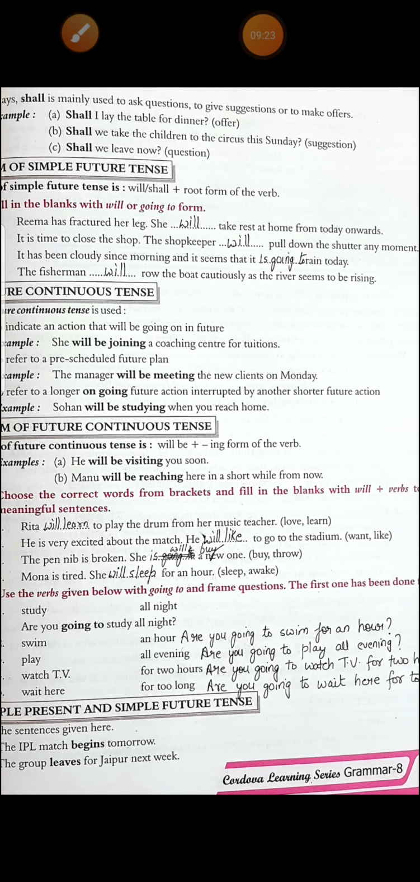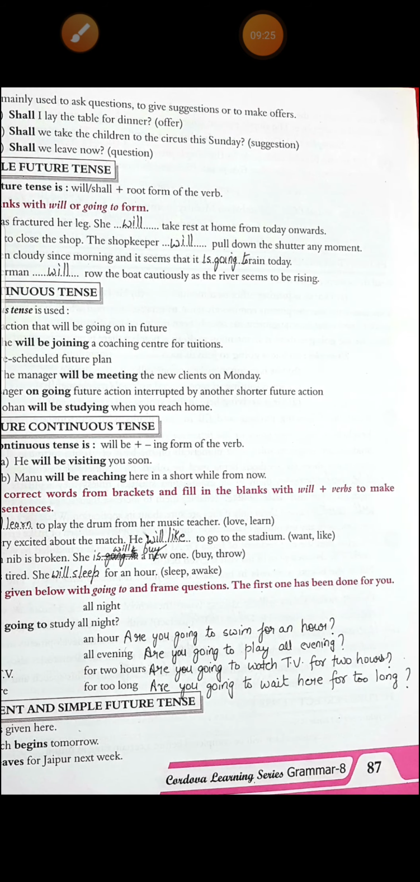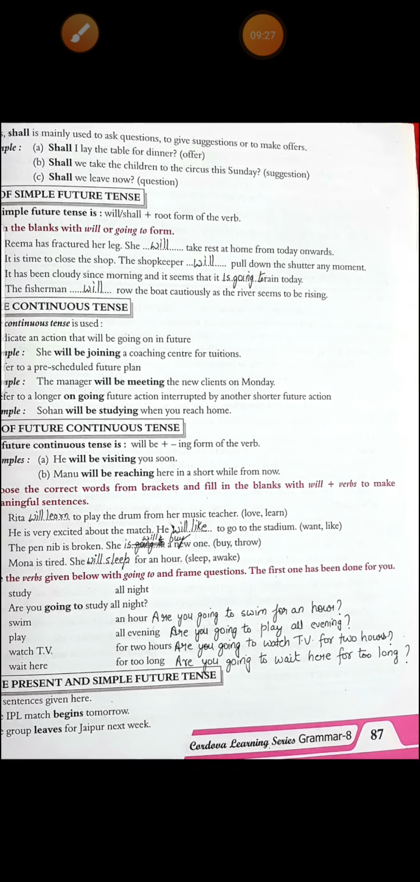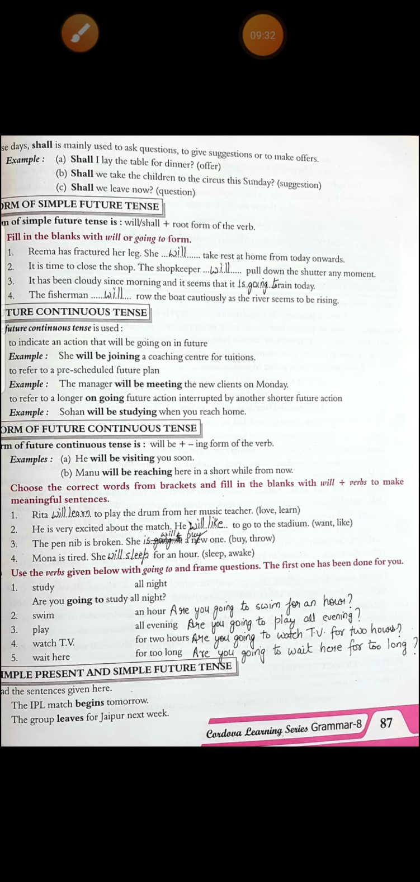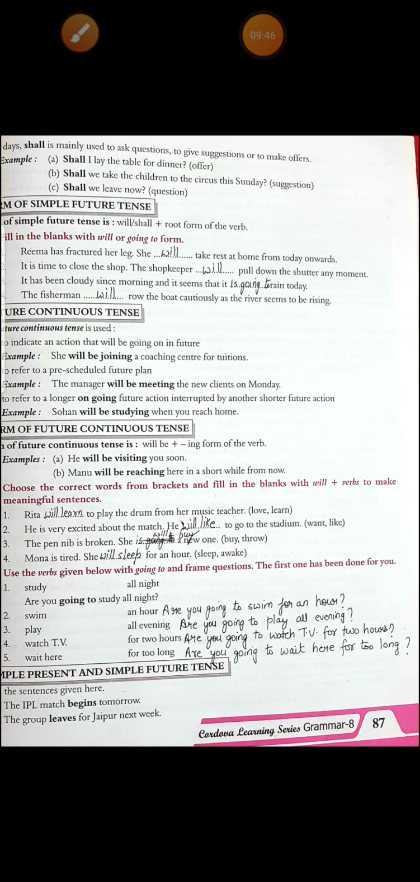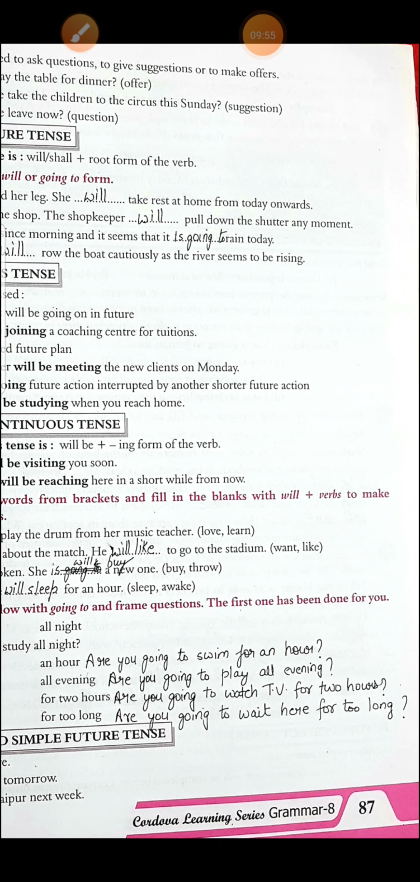Then see exercise C, use the verb given below with going to and frame questions. Now you have to frame questions using going to form. The first one has been done for you. You have to do the rest. See the second one. What will be the answer? Are you going to swim for an hour? Third, are you going to play all evening? Fourth, are you going to watch TV for 2 hours? Fifth, are you going to wait here for too long? I hope you all can see this.